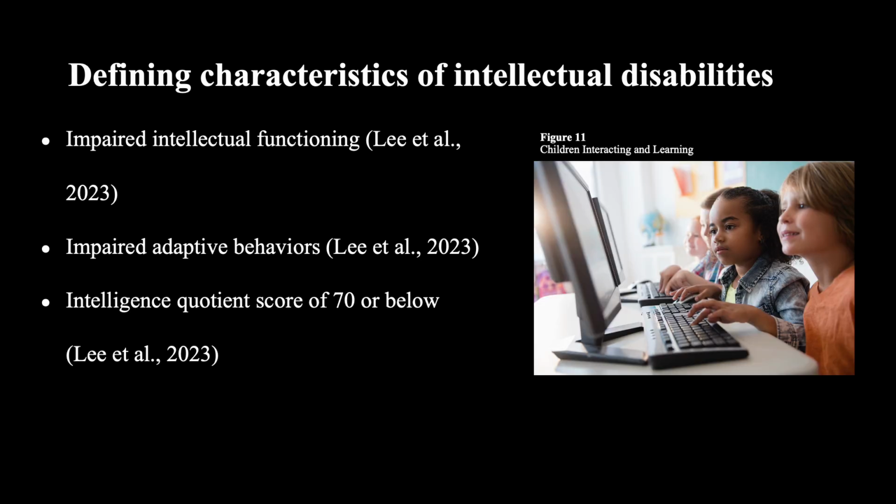Another important concept to understand when discussing this topic is intellectual disabilities. Intellectual disabilities refers to impaired intellectual functioning, an intelligence quotient score of 70 or below, and impaired adaptive behaviors. Adaptive behaviors may include social skills such as interpersonal skills, conceptual skills, which include the ability to understand language, and practical skills, which include the ability to complete daily living tasks.